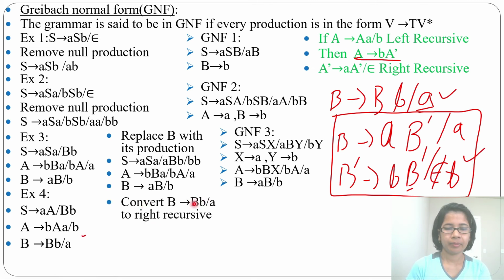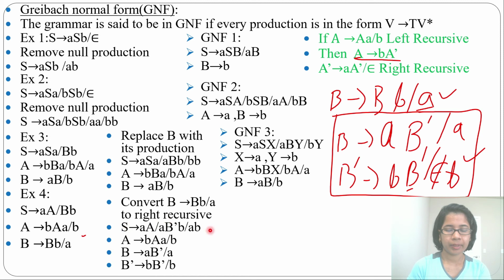Now after converting B tends to BA or A to right recursive, we'll get this grammar. S tends to AA, or in place of B, we'll just write AB dash B or AB. Before, one B was there, and for B we found AB dash, so AB dash B or AB. Then A will be the same, BAA or B. Then for B we'll write B tends to AB dash or A. Then B dash tends to BB dash or B. Now this is a grammar where every production starts with a terminal. Now we can find GNF for this.